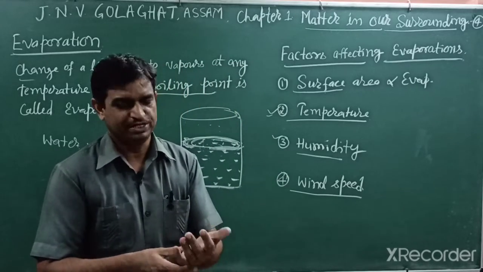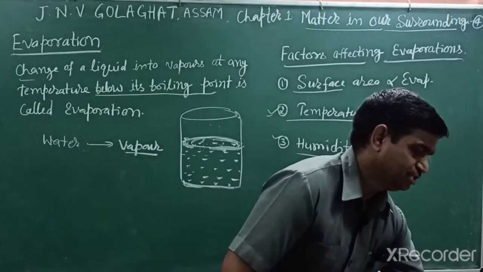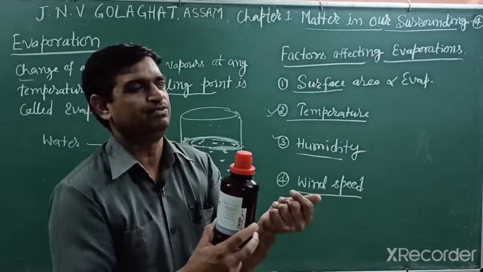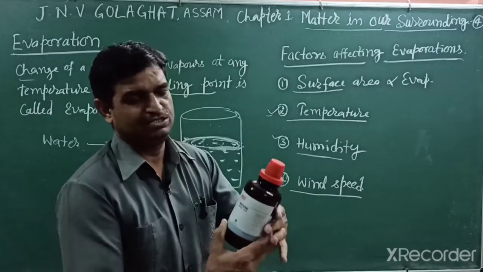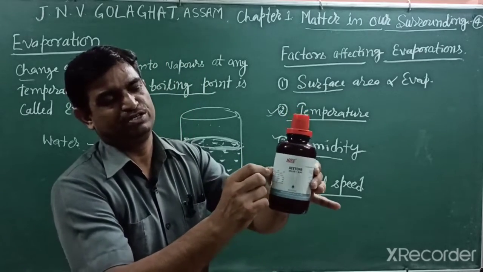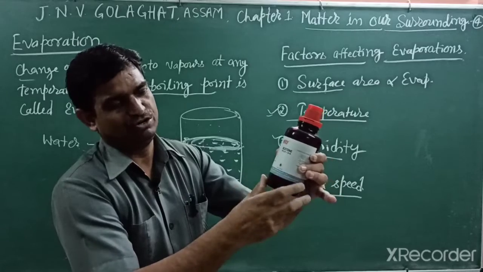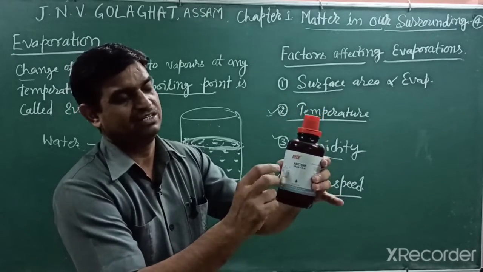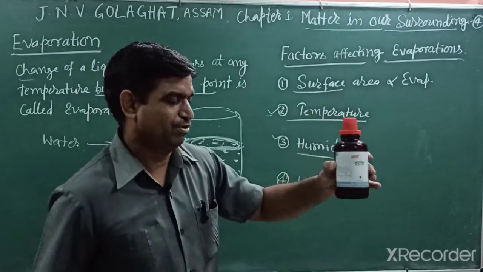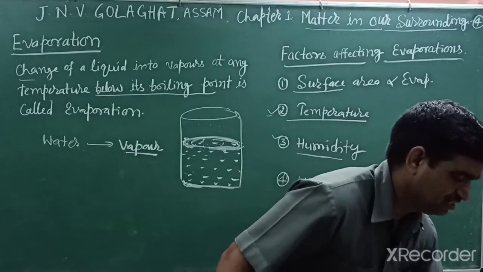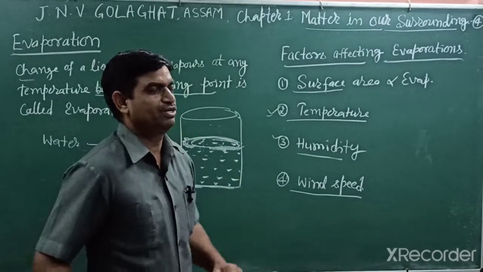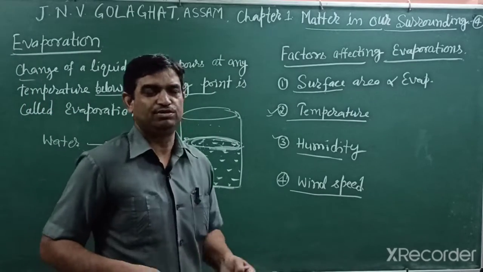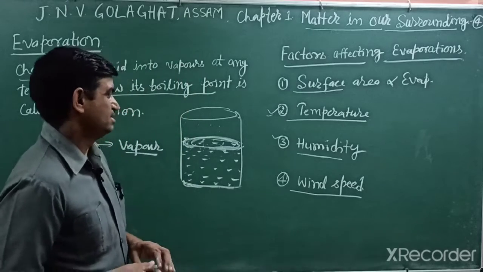Evaporation causes cooling. When I put this acetone on my hand, my hand feels very, very cool. And this chemical is a nail polish remover. Why? Because like dissolves like, you will study this in 12th class. The substance is an organic compound and nail polish is also organic, so it can easily dissolve and remove it.